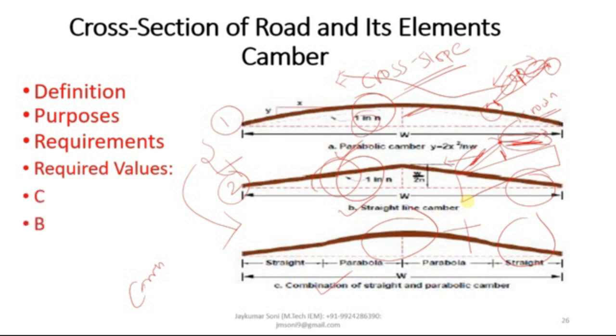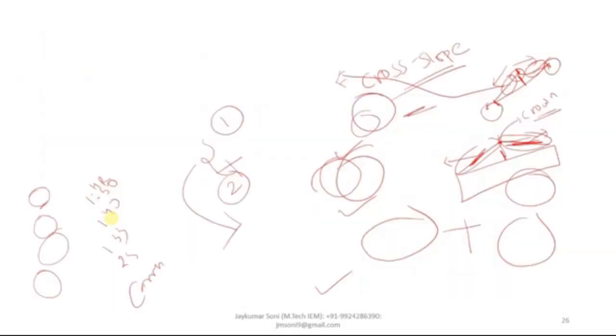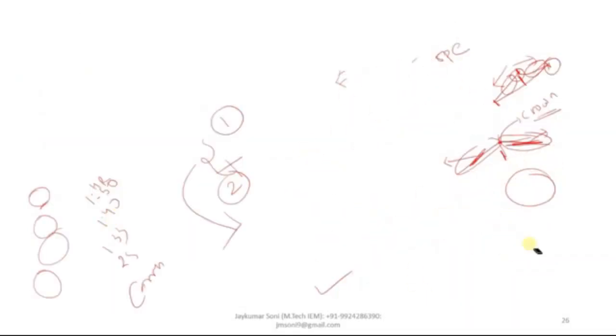There are a total of four kinds of road surfaces. First is the cement, second is the bituminous, third one is the water bound macadam, and fourth one is the earth surface. If there is heavy rainfall and you have a cement concrete surface, then the camber will be provided with a cross slope of 1 in 50. If it is bituminous and heavy rainfall, then it will be 1 in 40, in this it will be 33, and in this it will be 25. Let me tell you these things in detail, so it can be understood.